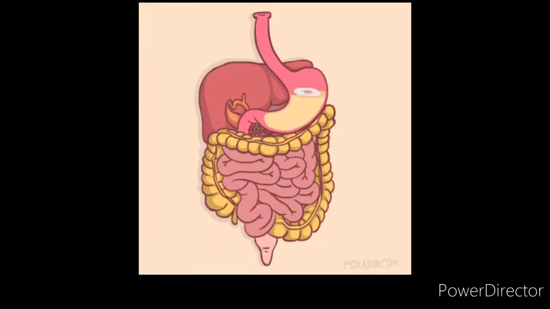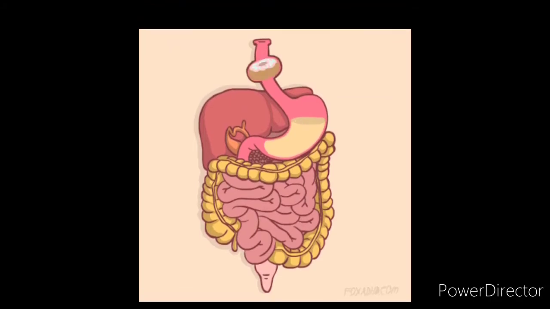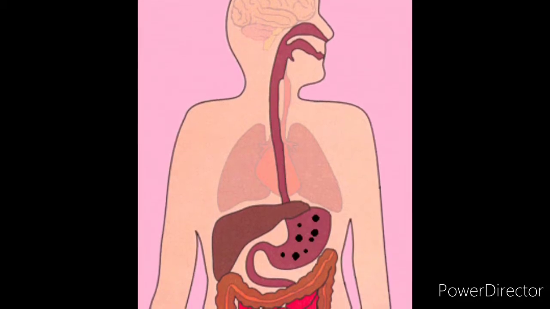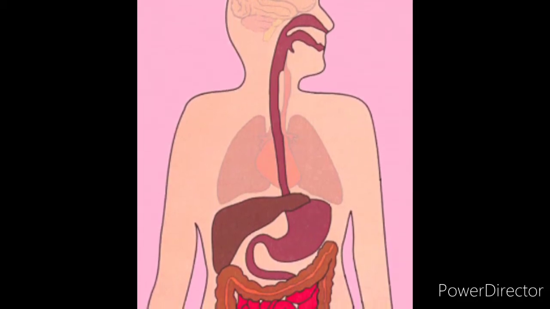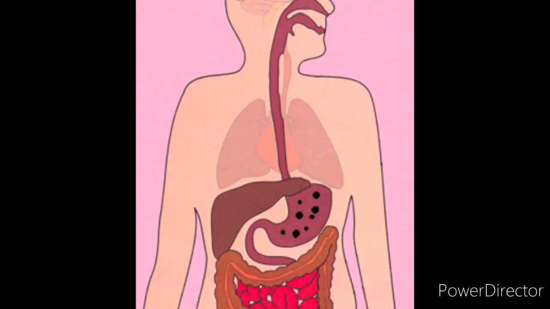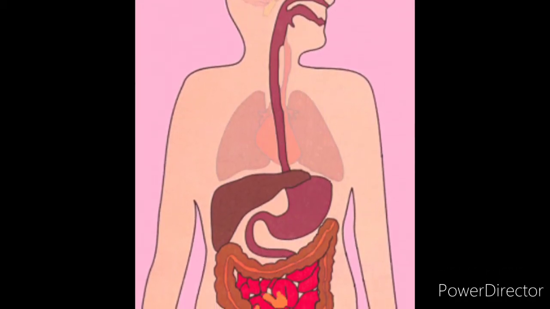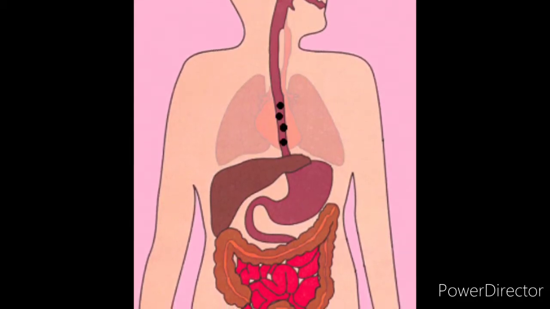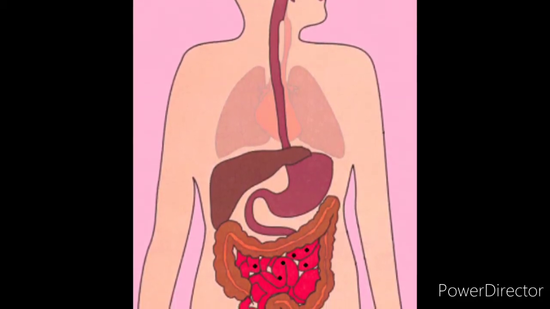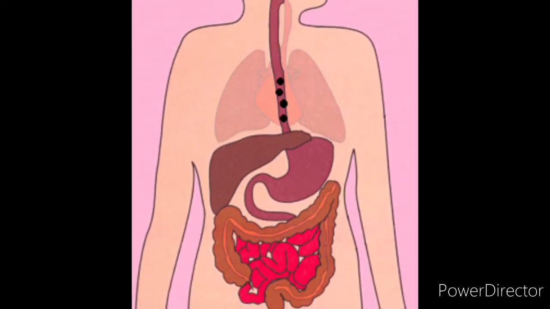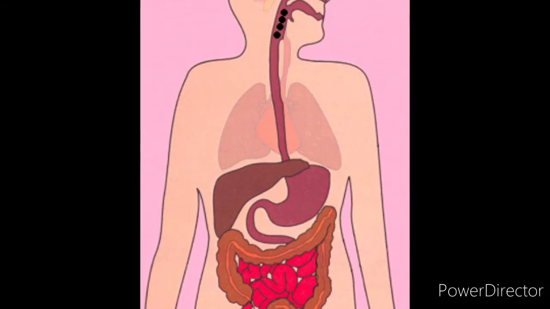This bacteria is responsible for emulsification of the food, and other digestive juices are also added. Then, when the food material comes in the form of bolus into the stomach region, it will convert into chyme.